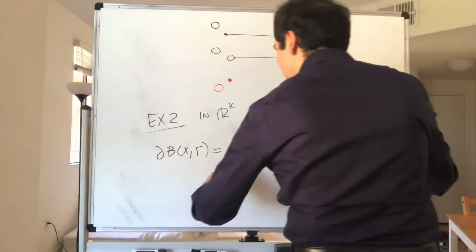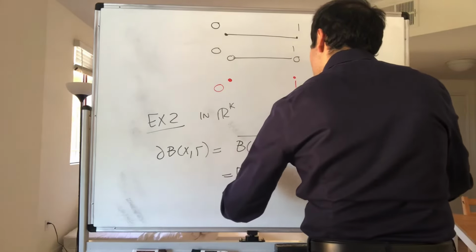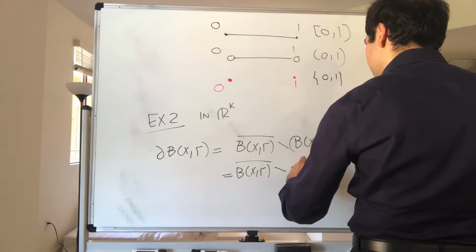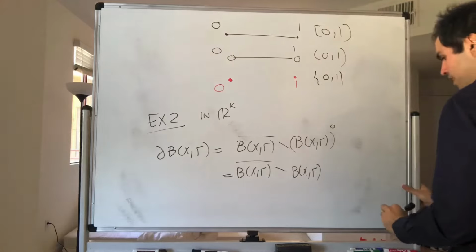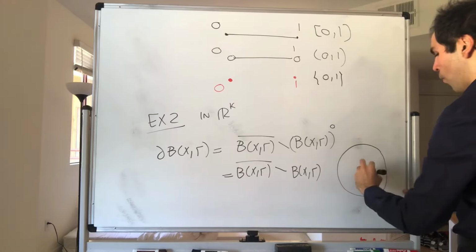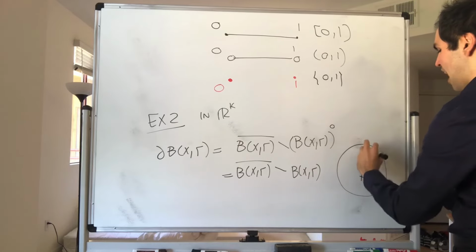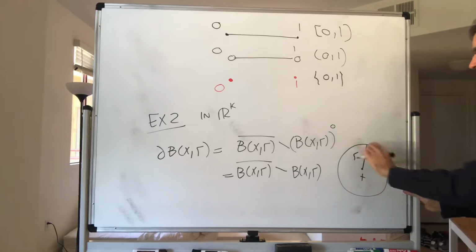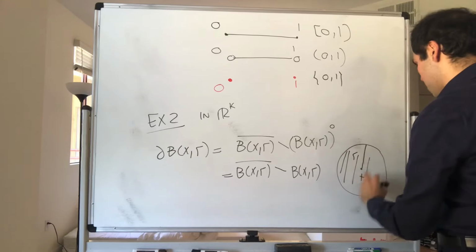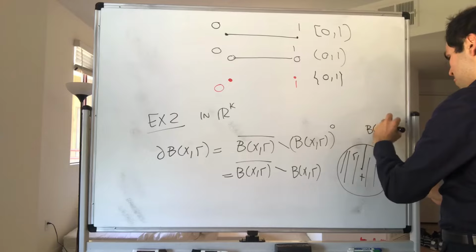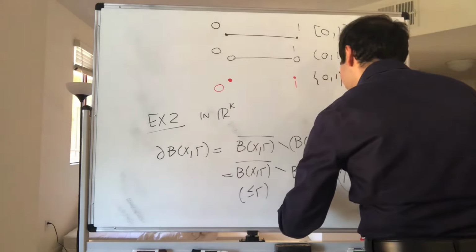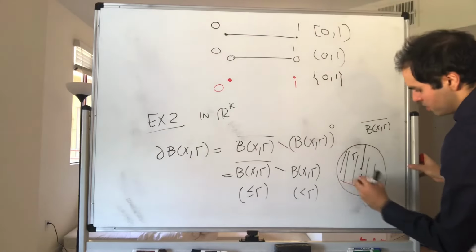But the open ball is open, so that's just the closure of B(x, r) minus B(x, r). And again, what is the closure of B(x, r)? That is the set of all points which are a distance at most r, but maybe equal to r, away. Again, think of it as less than or equal to r, and B(x, r) is less than r, the thing inside.